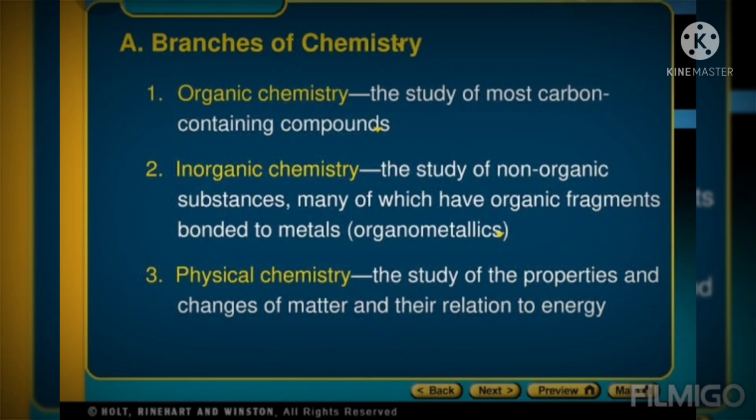Whether energy is absorbed or released, that is, exothermic and endothermic reactions, we can see properly in physical chemistry. This is physical chemistry, inorganic chemistry and organic chemistry.